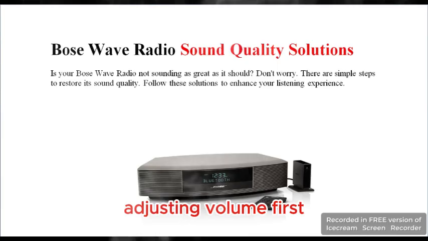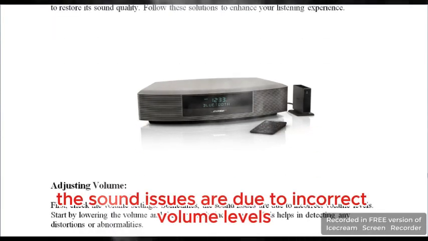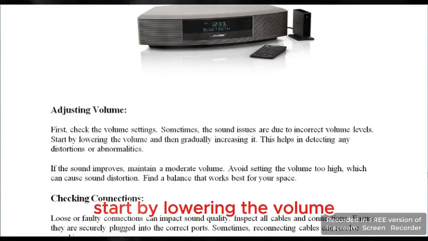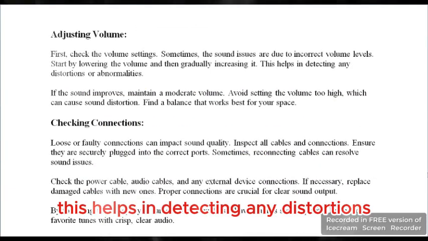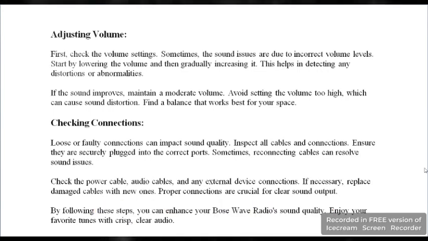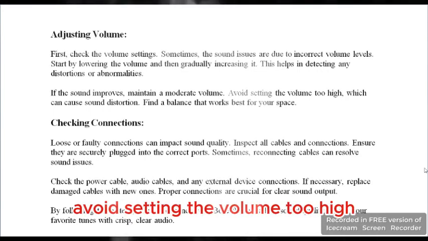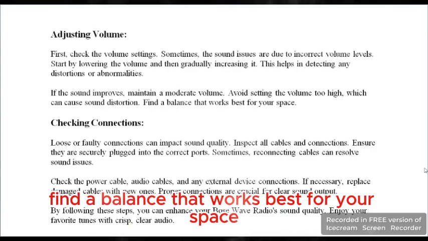Adjusting volume. First, check the volume settings. Sometimes the sound issues are due to incorrect volume levels. Start by lowering the volume and then gradually increasing it. This helps in detecting any distortions or abnormalities. If the sound improves, maintain a moderate volume. Avoid setting the volume too high, which can cause sound distortion. Find a balance that works best for your space.